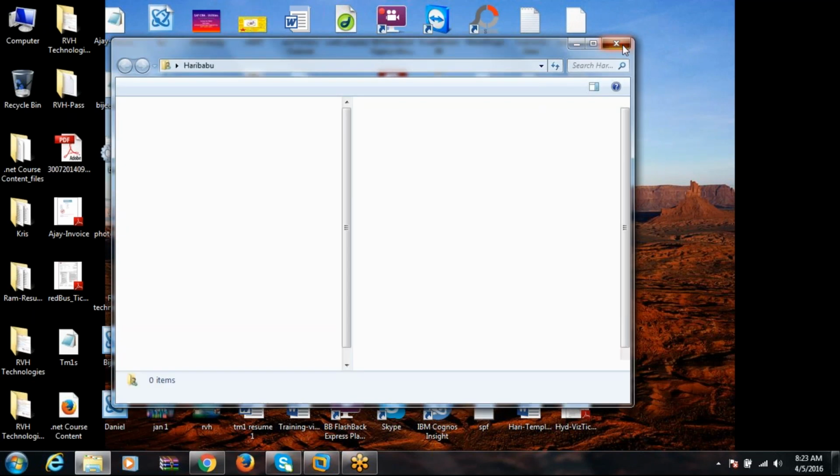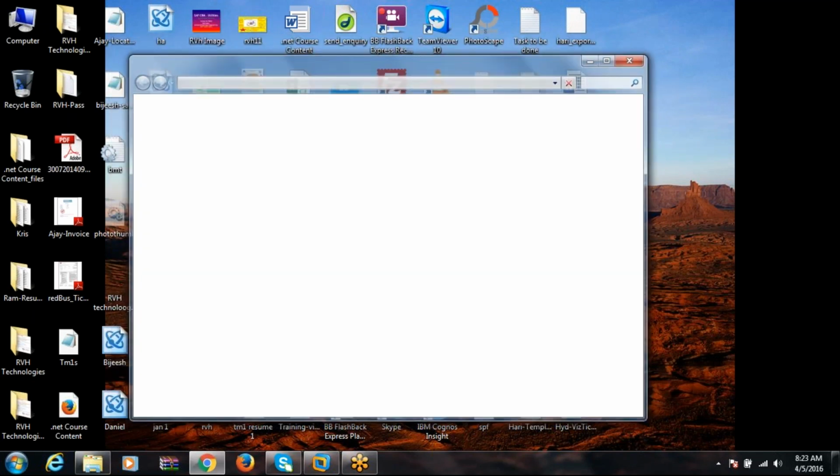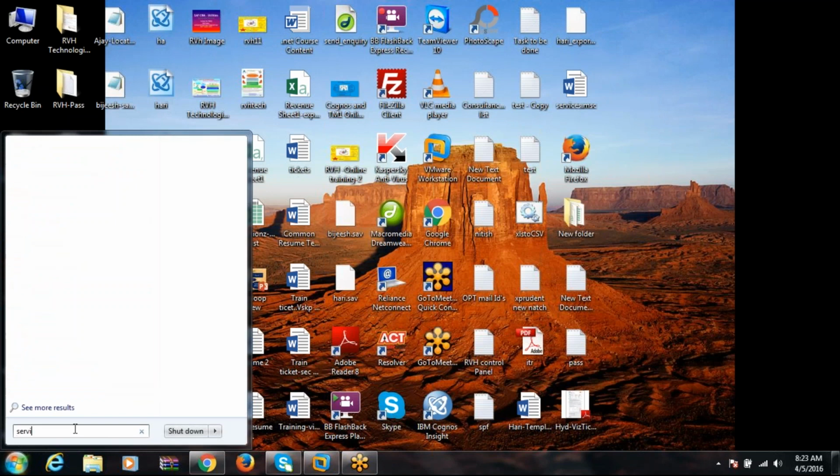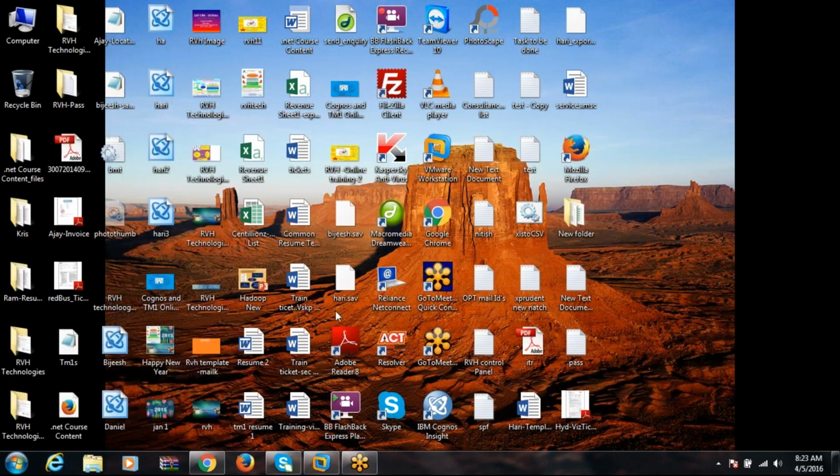One second, I am trying to open the 10th version. Okay. Services. First, just check whether the TM1 server is started or not.